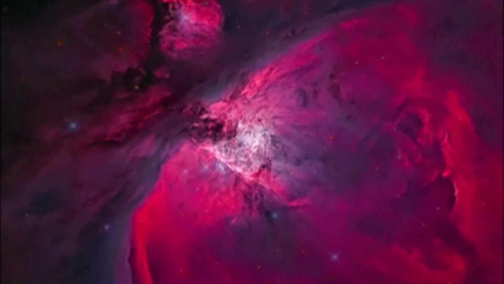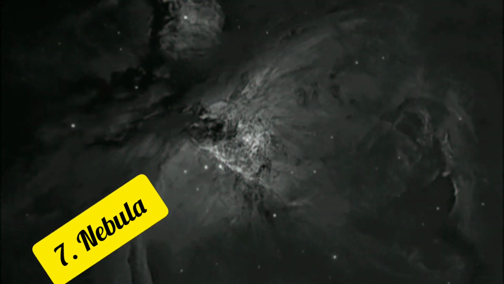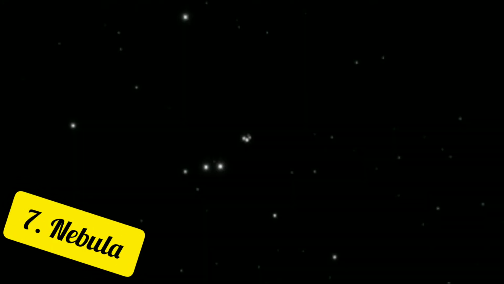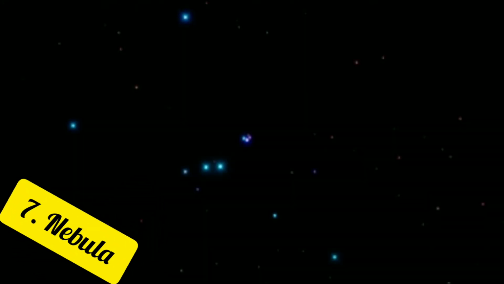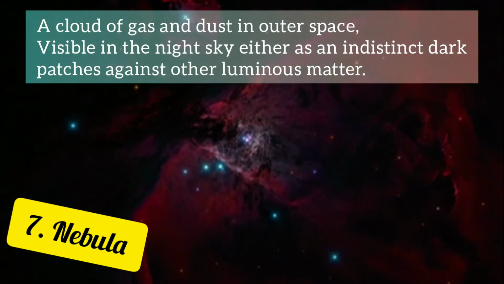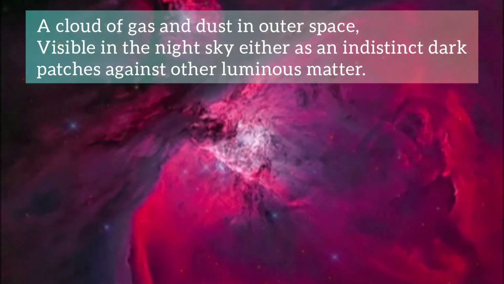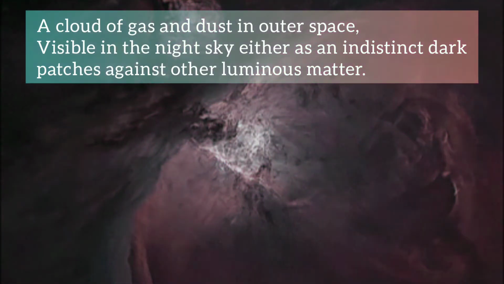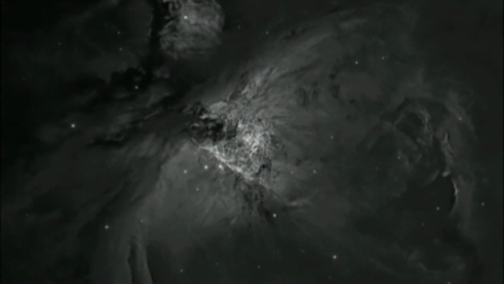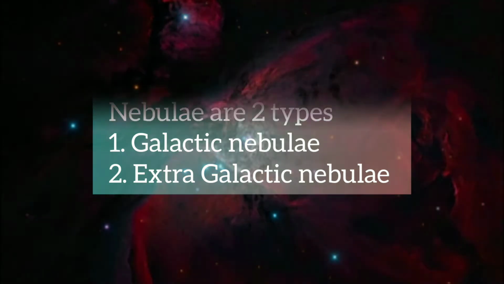Next one, nebula. If we direct our telescope to the space in a clear sky, then we will definitely find many masses of bright gases. These are less bright and present fog-like dimness. You can see in this video these are fog-like bright gases, and these are known as nebula. Nebula are 2 types, galactic nebula and the extragalactic nebula.